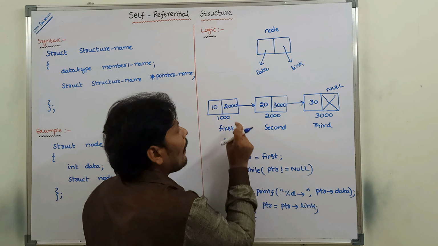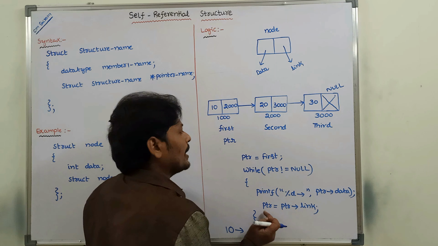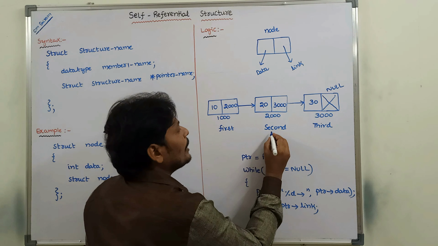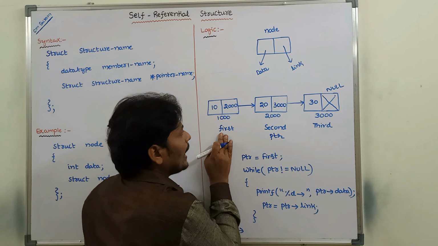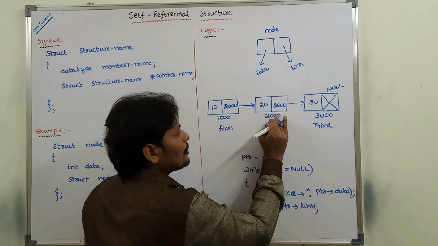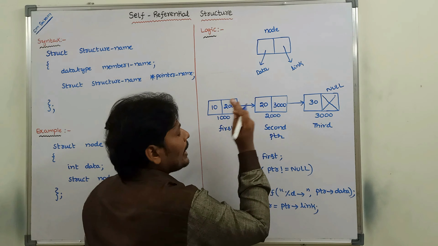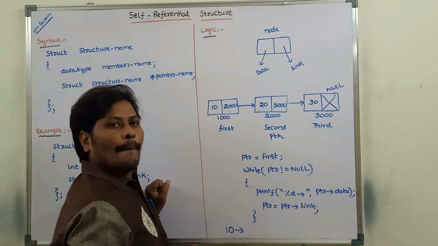PTR link always points to the second node. That becomes PTR. Now the second node becomes PTR. Okay, PTR link means this one. PTR link means it always points to the second node. Now the second node becomes the PTR.